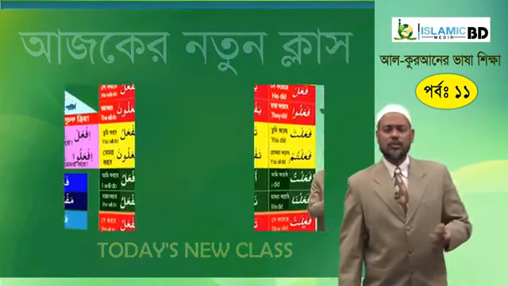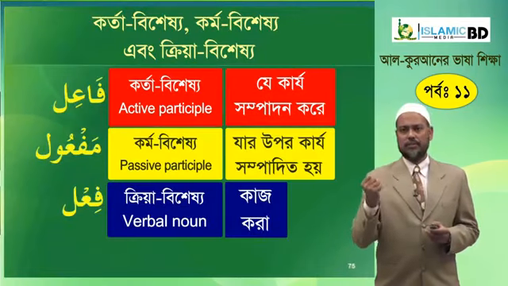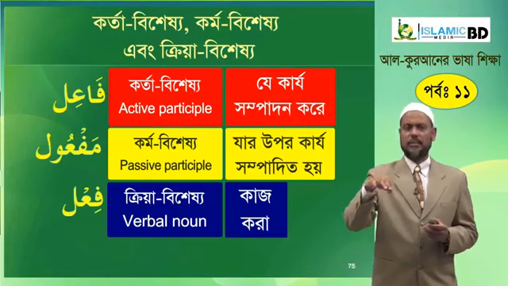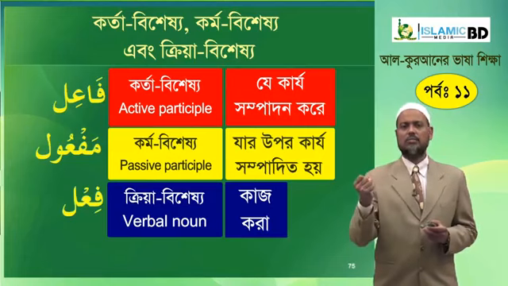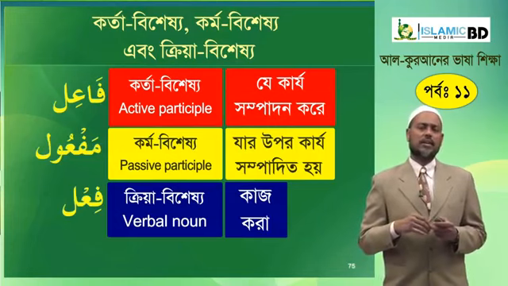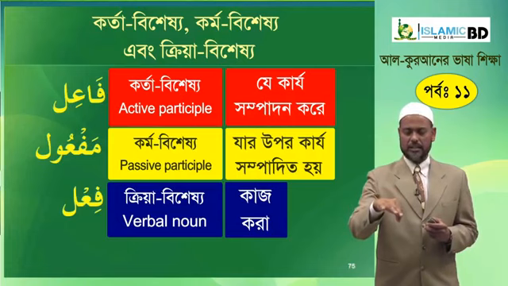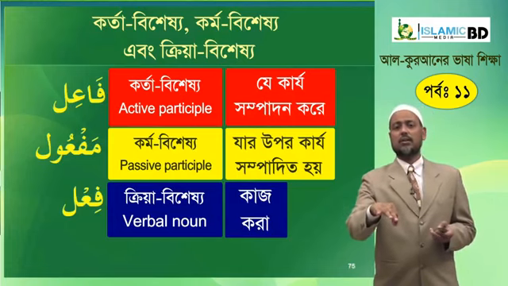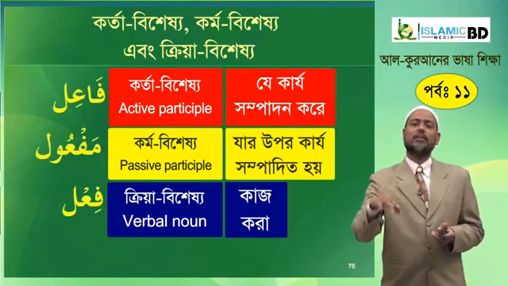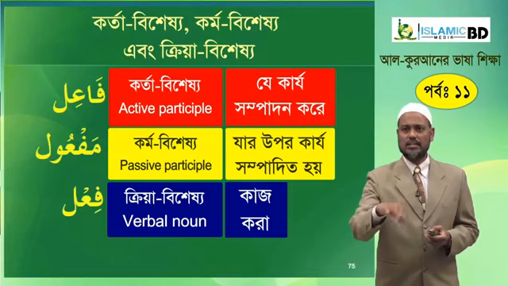Okay, in today's class we will learn fa'il, maf'ul and fi'l. This is called active participle, passive participle and verbal noun, but instead of terminology let us focus on what they mean. Fa'il is the one who does, and our example action is that of giving. The one who gives is the one really who does. Only the one who does can give. So fa'il is the one who does.